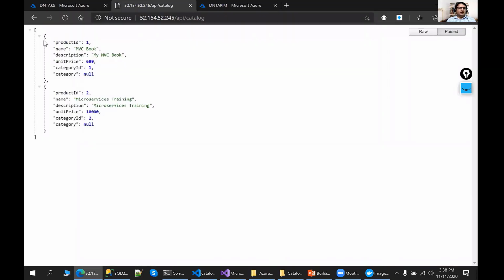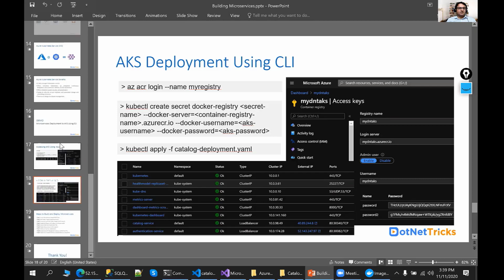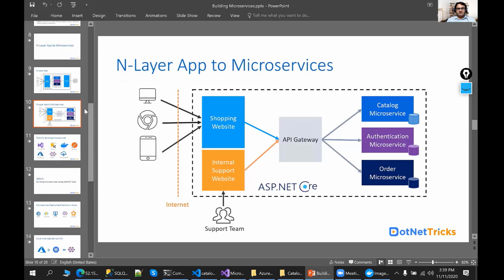You can see we getting here product over there. So we having a product for the book, we having a product for microservice. So my catalog microservice has been deployed successfully to the AKS. So we have done the successful deployment of our local microservice to the AKS. Now similar way we can add the other microservices as well as mentioned in this picture.